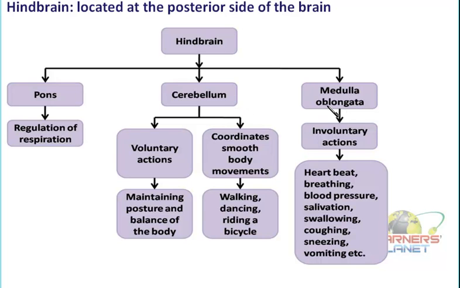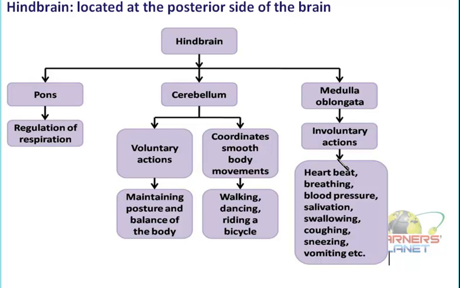Then the next part is medulla oblongata. Now medulla oblongata is controlling the involuntary actions of the body. As we say, the voluntary actions, they are the function of the cerebellum. The regulation is maintained by the cerebellum. But the medulla oblongata, on the other hand, is controlling the involuntary actions of the body.